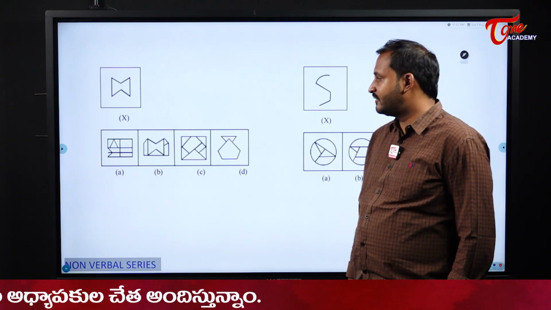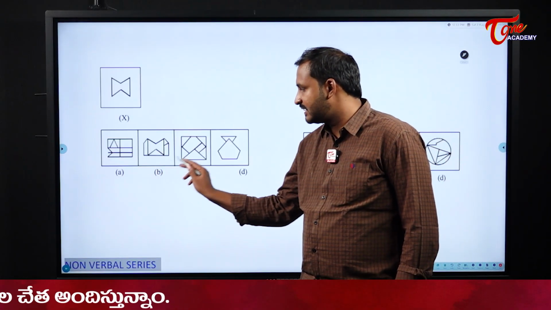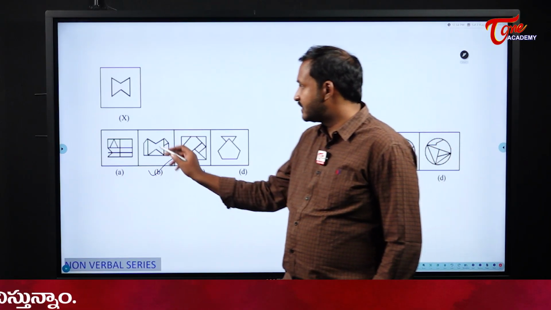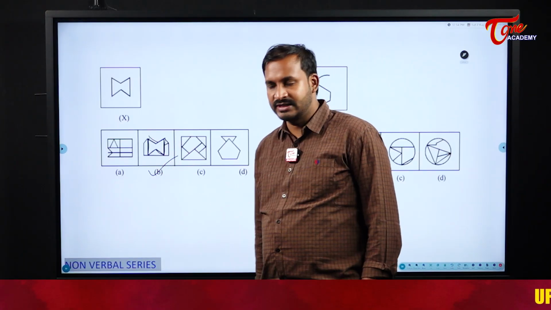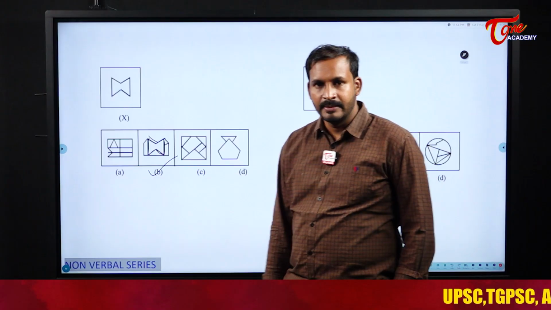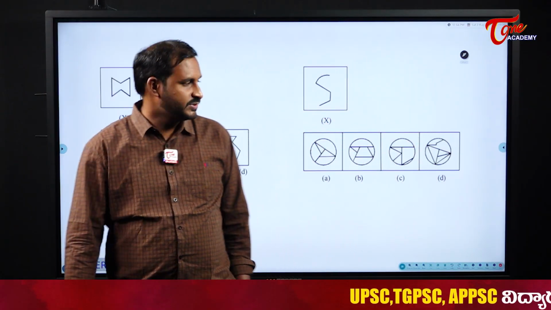This is a figure. I need to tell in which figure the shape is there. Directly I can say option B. Please observe this middle portion, students. This is the area which we can see. So here it becomes option B for me.